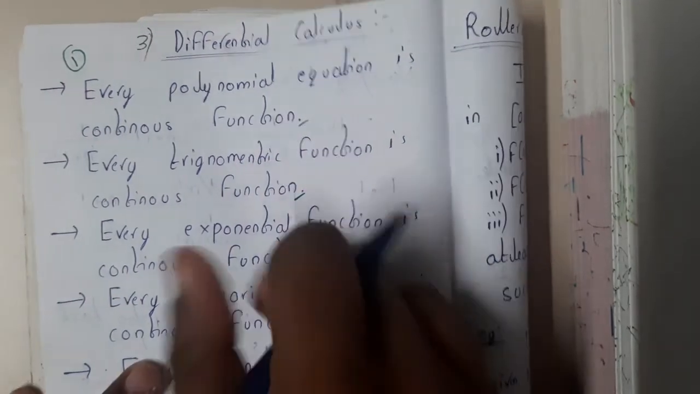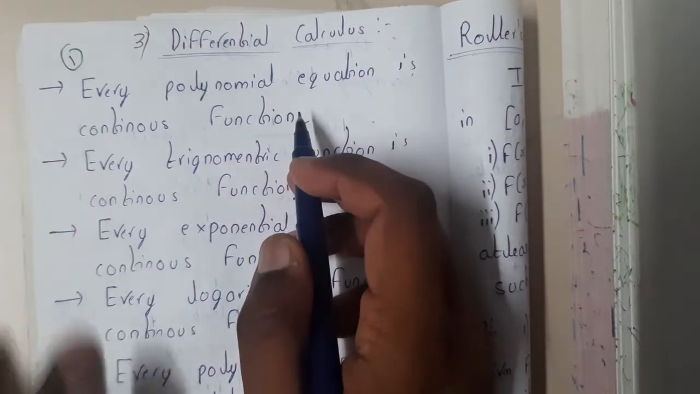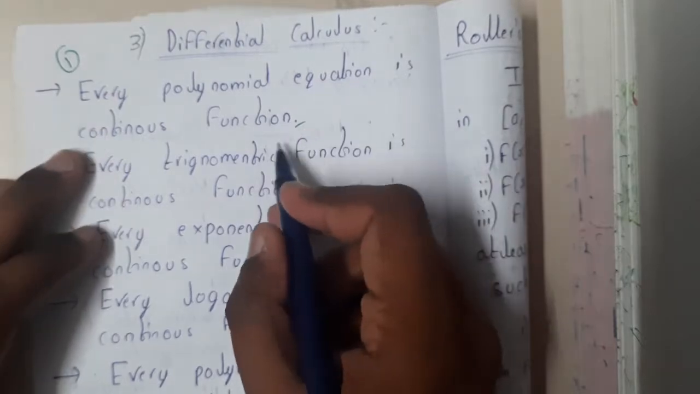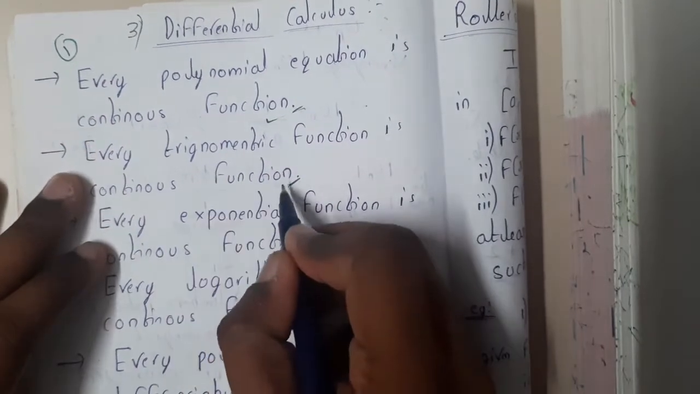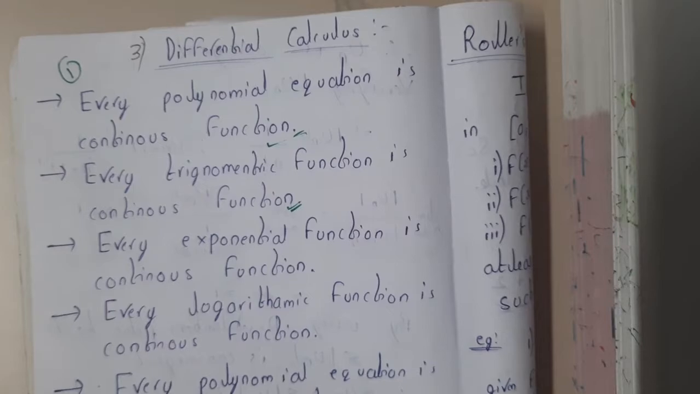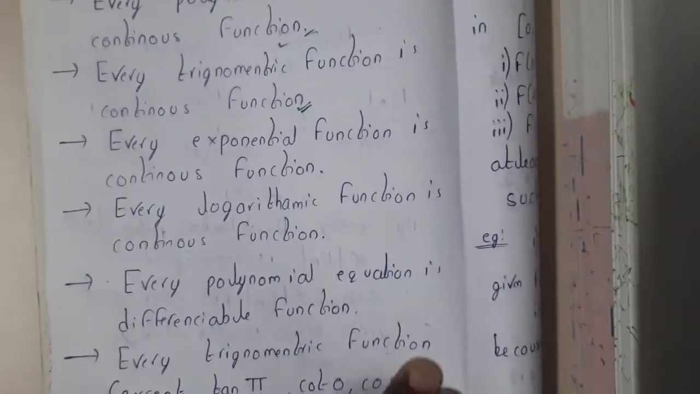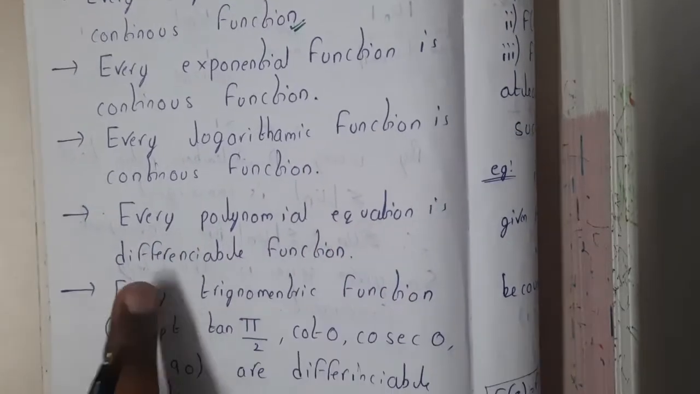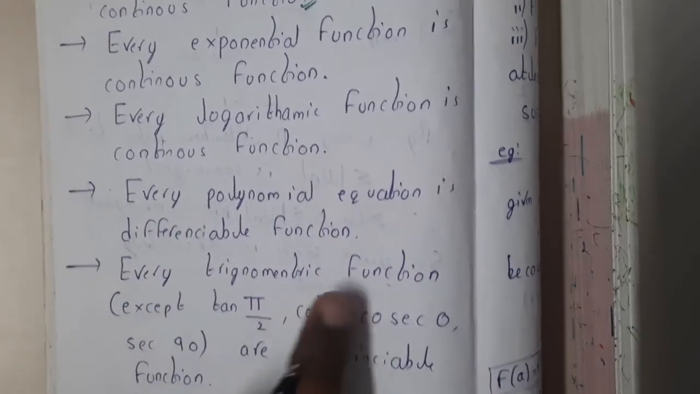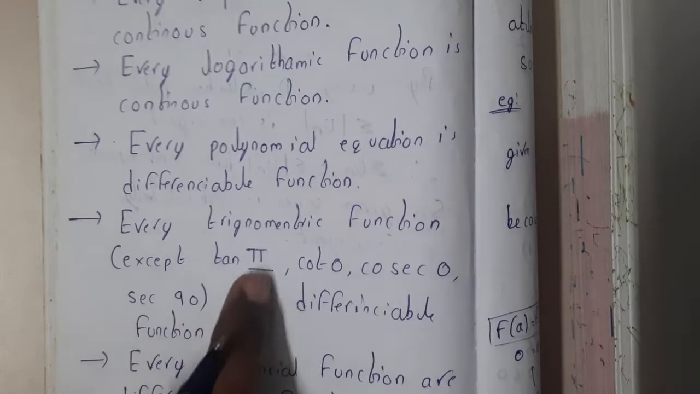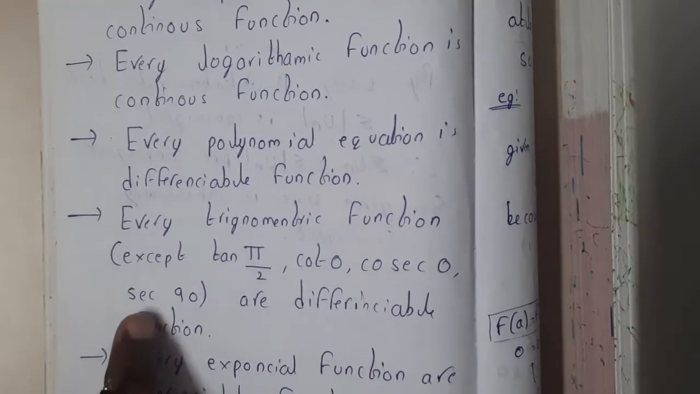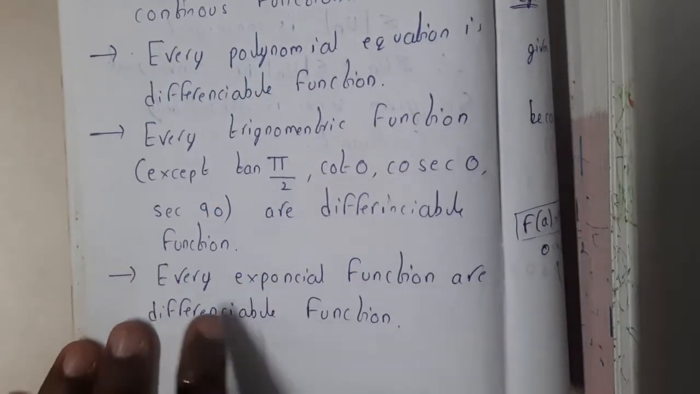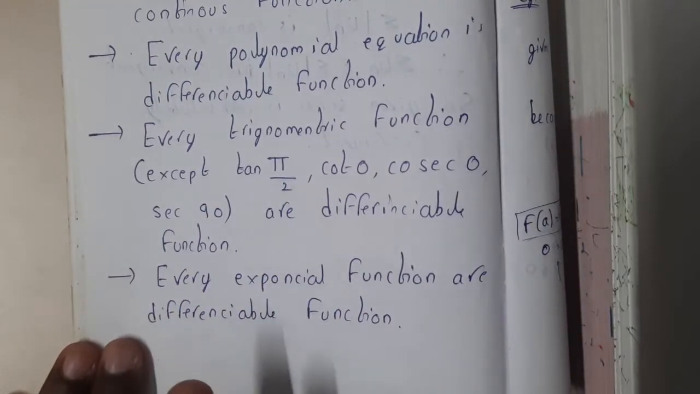These are the three statements which you need to remember. Every polynomial equation is a continuous function. Every trigonometric function is also a continuous function. Every exponential function is also continuous. Every logarithmic function is also continuous. Every polynomial equation is also a differentiable function. Every trigonometric function except tan pi by 2, cot 0, cos 0 and sec 90 is differentiable. Except these, all others are differentiable. Every exponential function is differentiable.